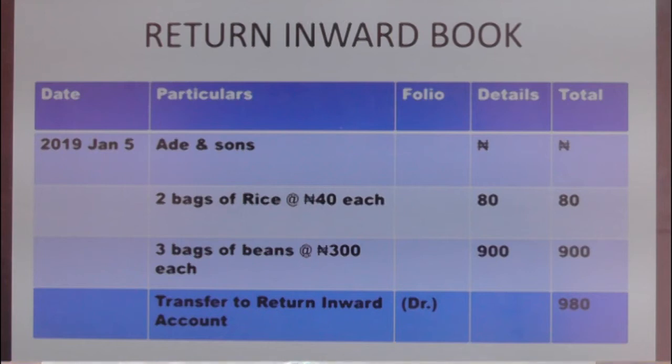But don't forget the previous one that we discussed, the sales day book. At the end of the analysis, we said transfer to sales journal in the general ledger at the credit. That is to say, this one in the general ledger will be at the debit, while that of the sales journal will be at the credit.